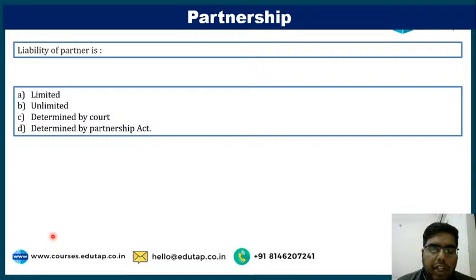Next is, liability of a partner is limited, unlimited, determined by court or determined by Partnership Act.